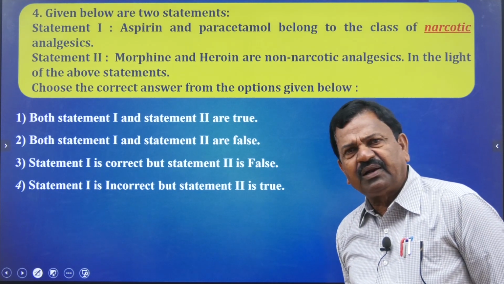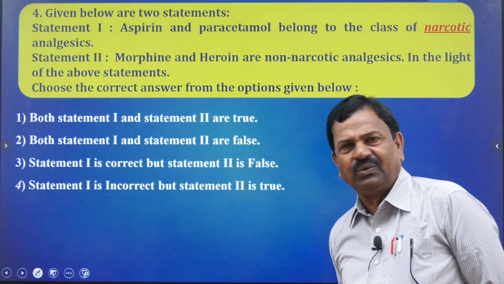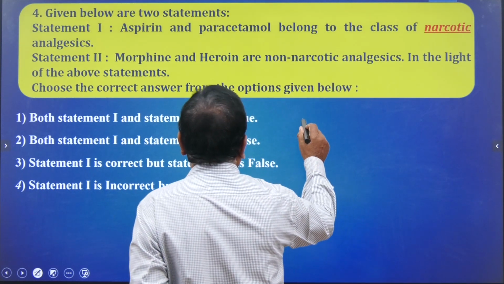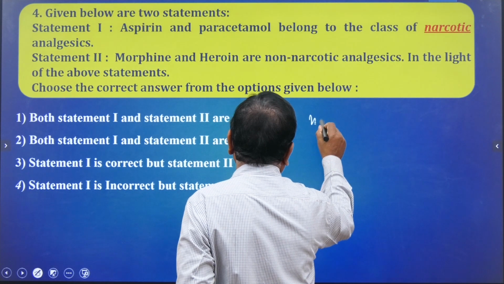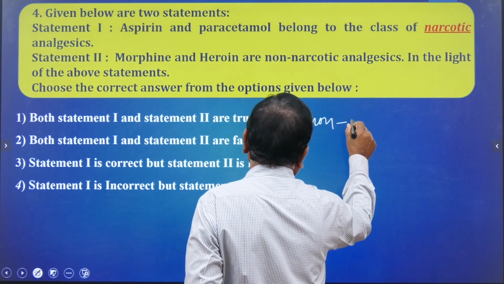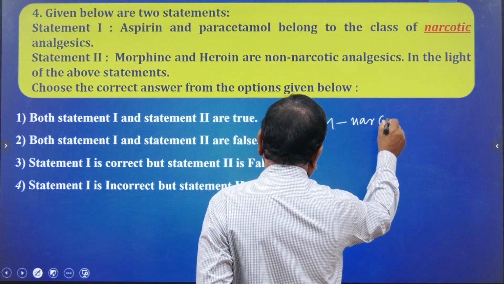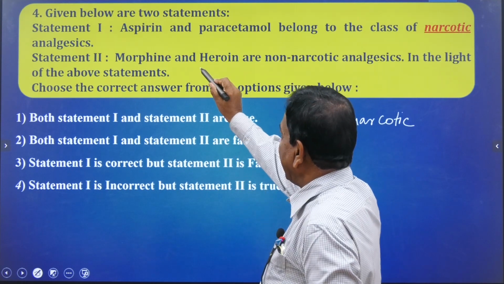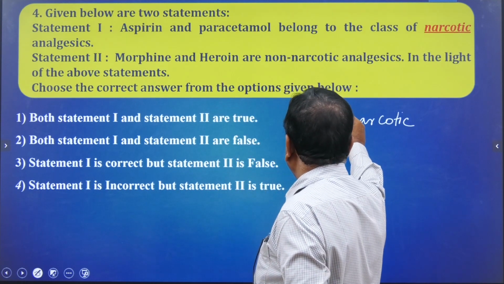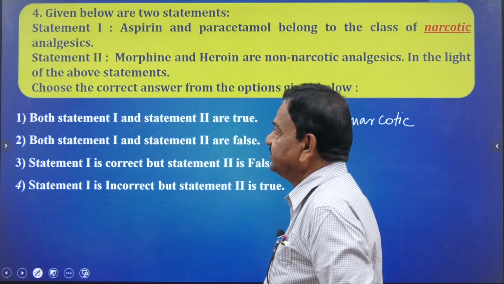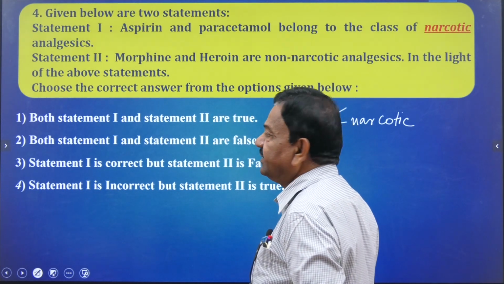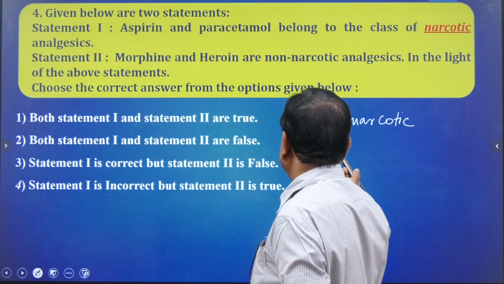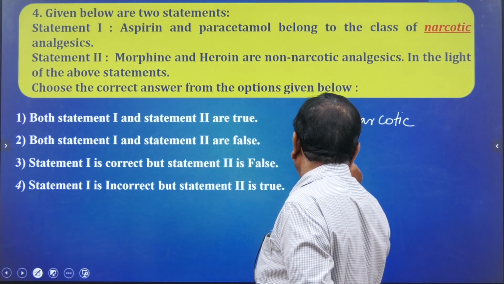Aspirin, paracetamol is a narcotic? No. Aspirin and paracetamol are non-narcotic. So the first statement is wrong. Second statement, morphine and heroin are non-narcotic? No, that is narcotic.